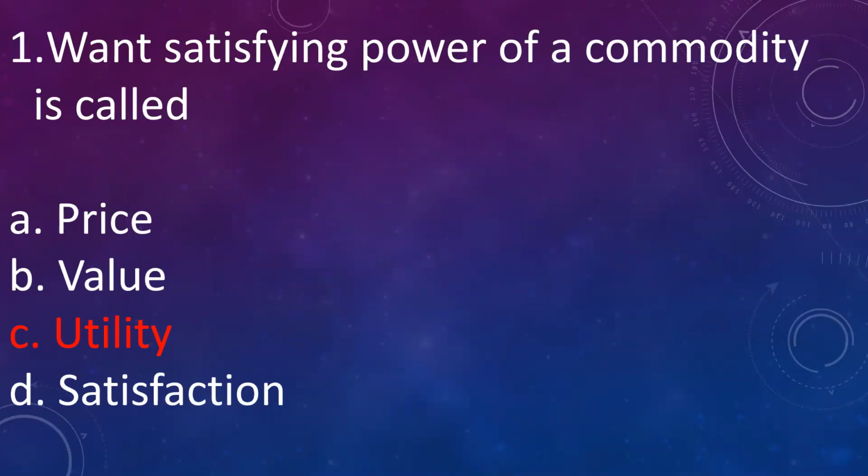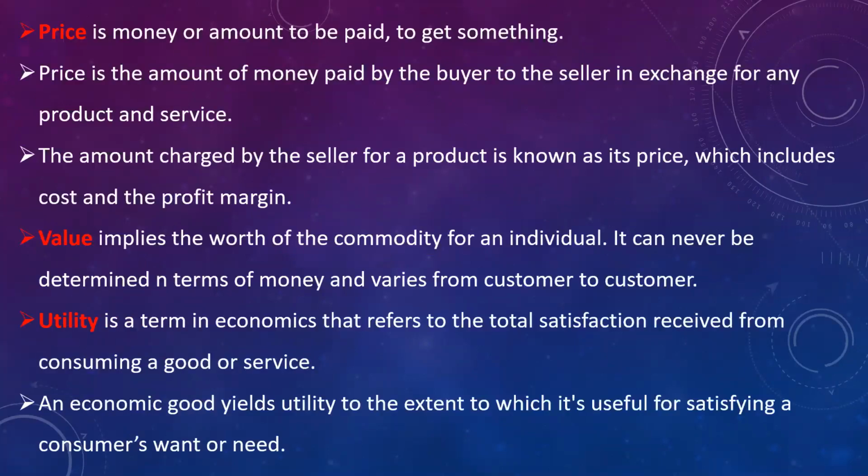So let me explain all the terms. First is price. It is the money or amount to be paid to get or buy something. Whereas value is the worth of a commodity for an individual. It differs from individual to individual. Whereas utility in terms of economics refers to total satisfaction received from consuming a good or service. So here the question was asked for the satisfying power of a commodity, so it is nothing but utility.